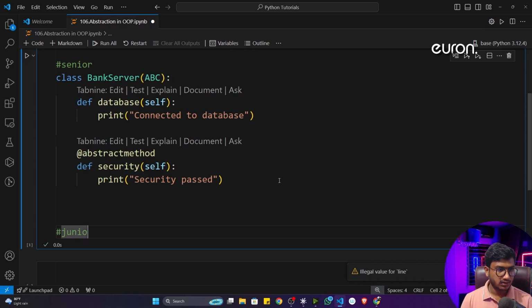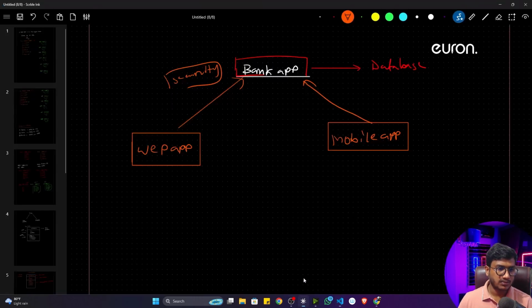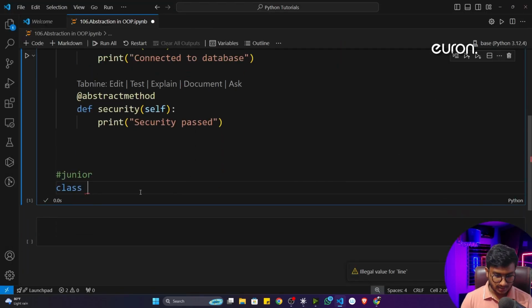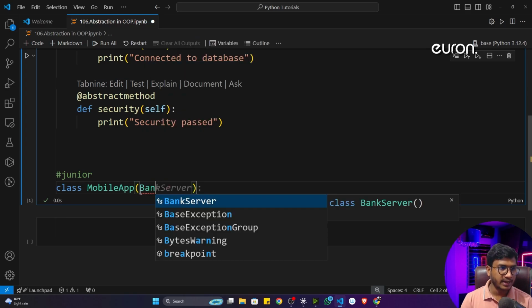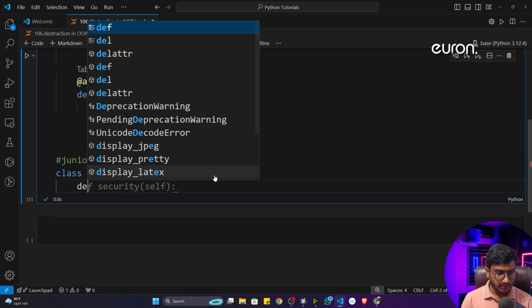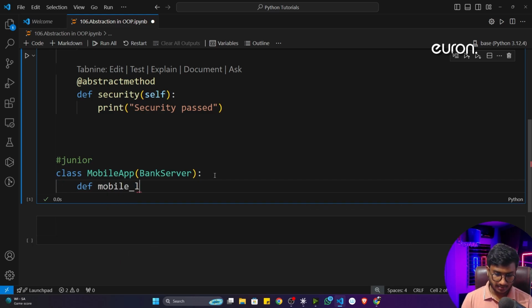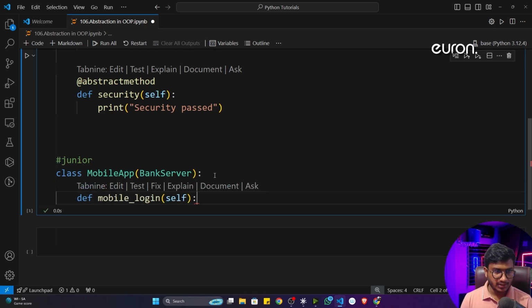He'll be creating one mobile app on top of the main bank server. So let's say the mobile app class is inherited from the bank server, that means the parent class. And inside that, let's say he has written one function, mobile login. First of all, definitely, your mobile should be logged in.